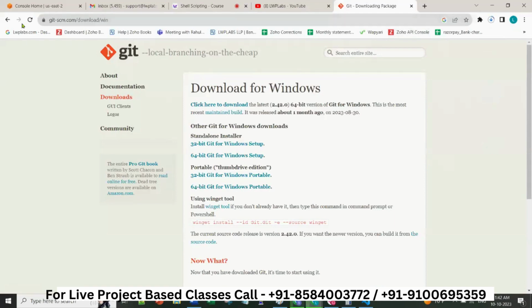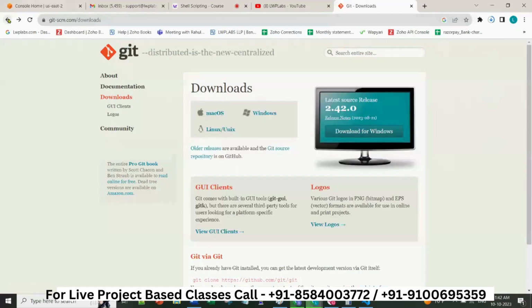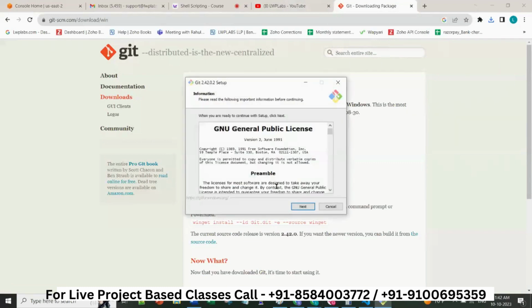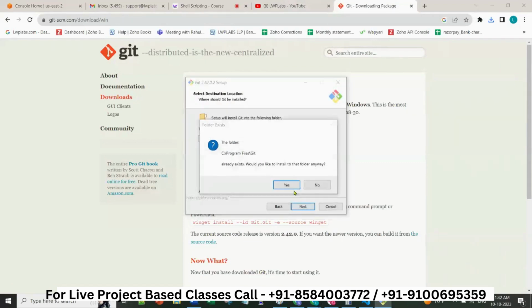You can just type Git Bash in Google, and then it will come. Click on download, click on Windows, and you will get that Windows button. Double click on this, and your installation will be done. Next, next, next, that's it. This is what we understood yesterday.